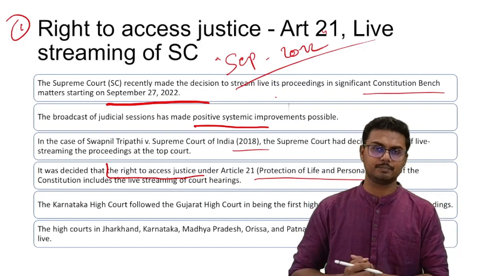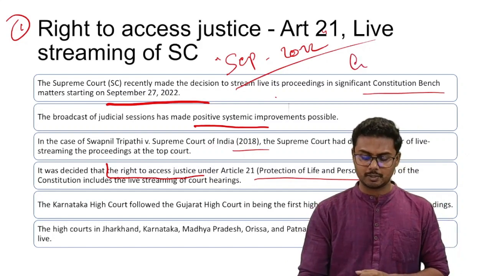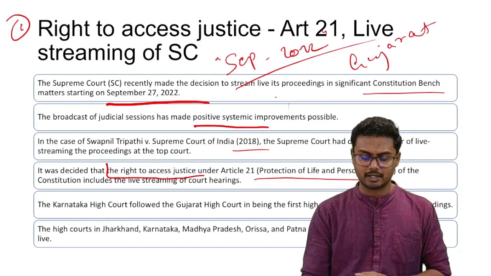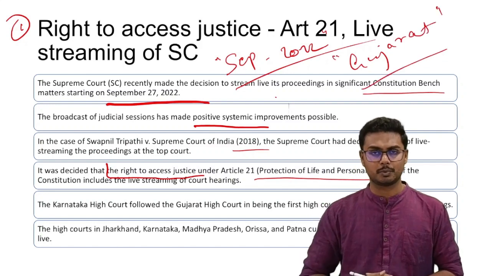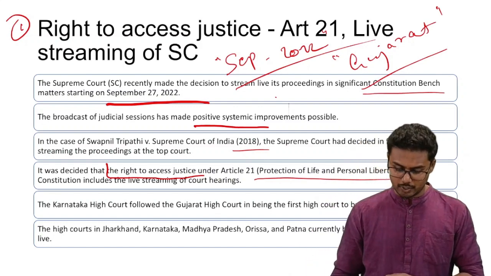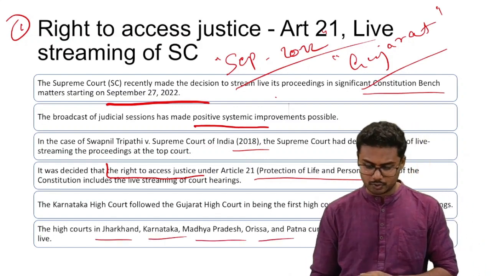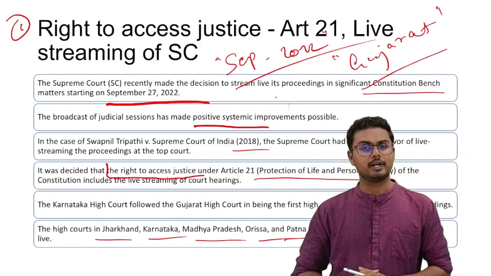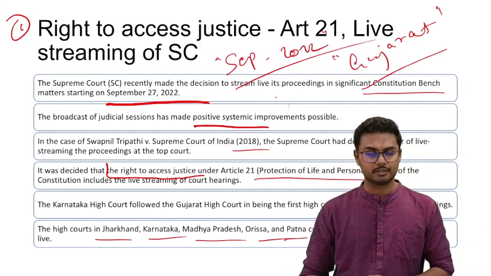Following this, the Gujarat state had become the first state in the entire country to live stream its high court proceedings, and it was followed by the Karnataka state government. Like that, we now have Jharkhand, Karnataka, Madhya Pradesh, Orissa, and Patna high courts currently live streaming their proceedings.